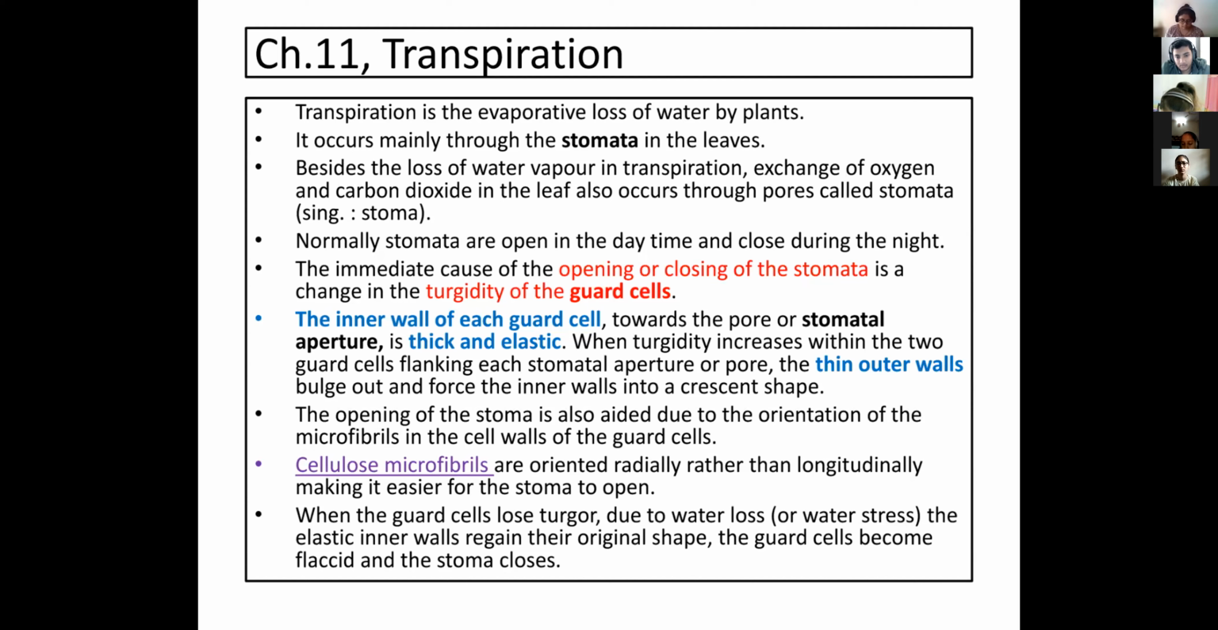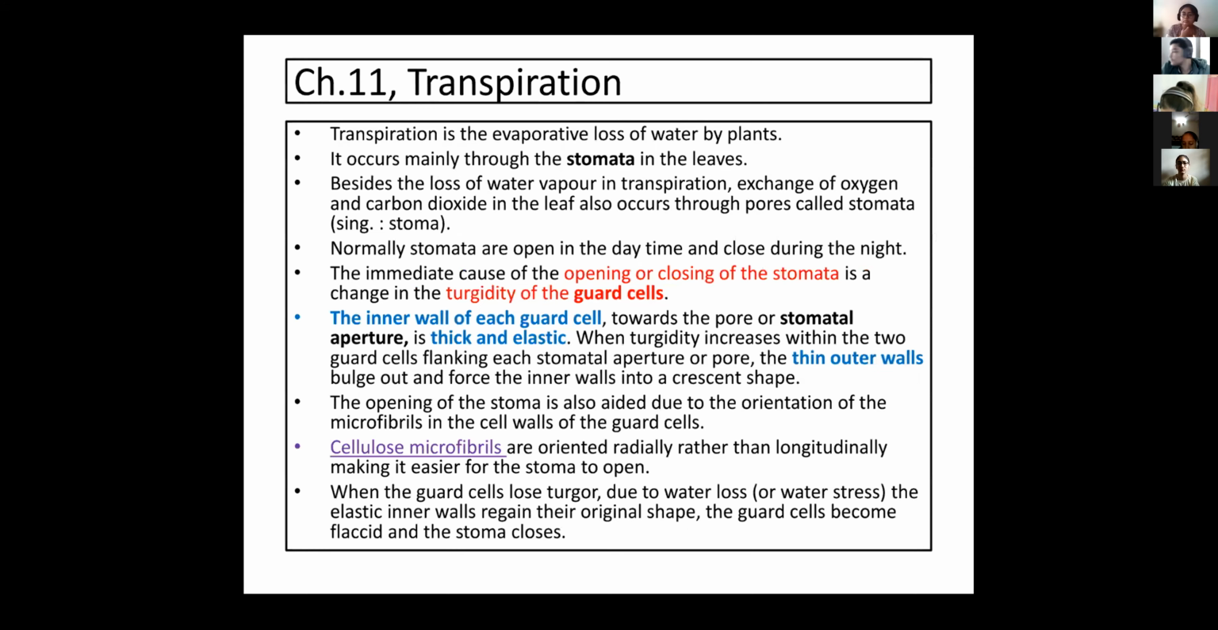Next, once this water is released outside in the form of water vapor, the guard cells lose their turgidity and regain their flaccid condition. So the guard cells become flaccid and the stoma closes, right?